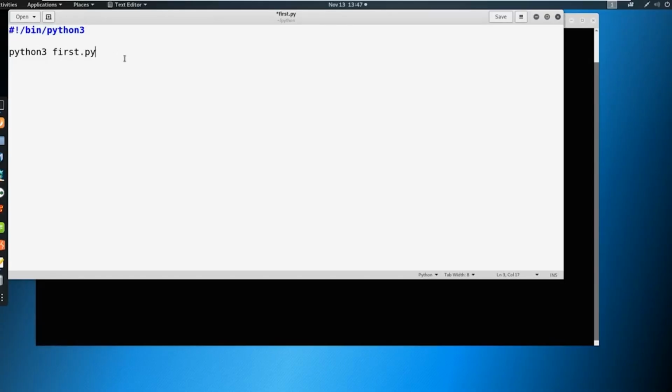But let's say we wanted to run this a different way. We wanted to say ./first.py. Then it would actually be interpreted here at the top.